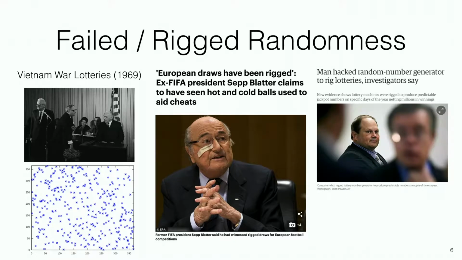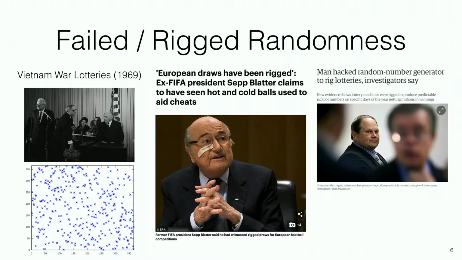They would pick a team based on how the ball felt to the touch, not something that anyone would be able to see. And lastly, an insider hacked a pseudo-random number generator to predict numbers in the Megabucks lottery. Then he tried to anonymously purchase a ticket with those specific numbers and collect a reward.